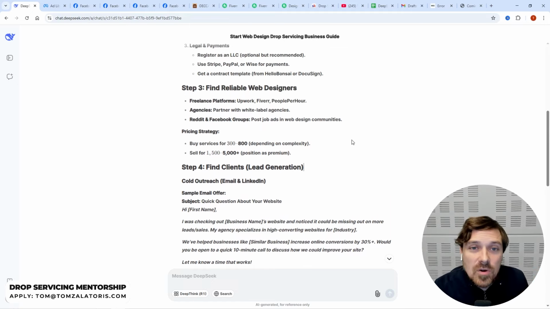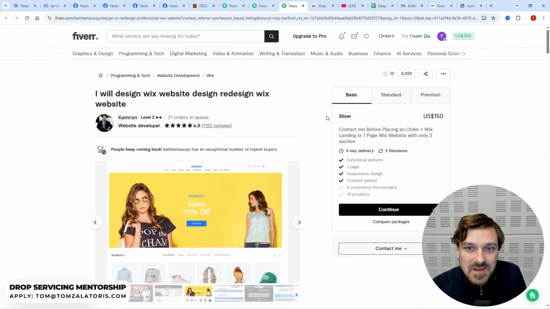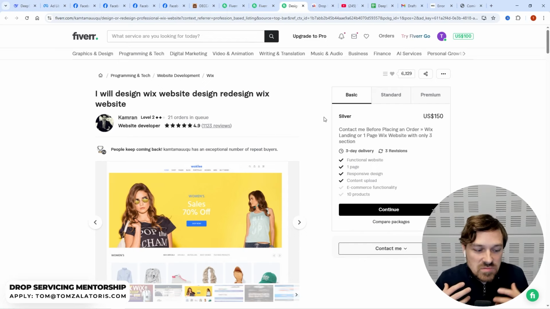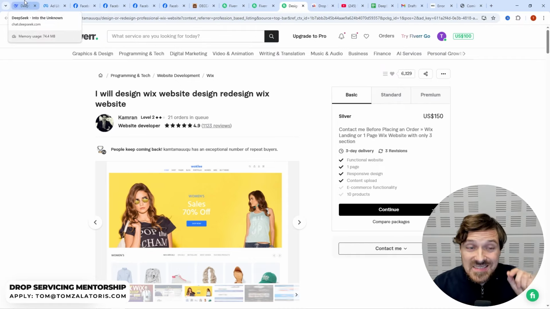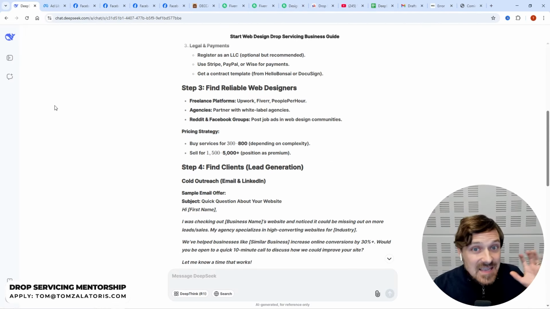Just a word of caution. Sometimes you can get cheaper suppliers than on Fiverr, but the chances of you getting scammed and just not getting anything or getting very low quality is probably about 50%. 50% is a very, very high chance for you to get scammed and really not achieve anything. That's why Fiverr is better. You pay a little bit of premium for the prices and for the fees that they add, a few percentage points, but it's gonna be very, very good.